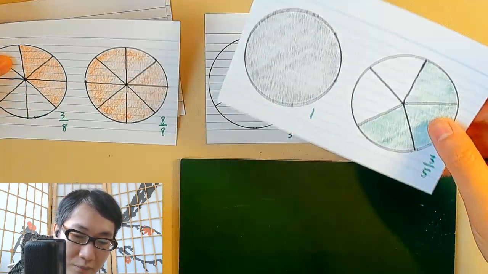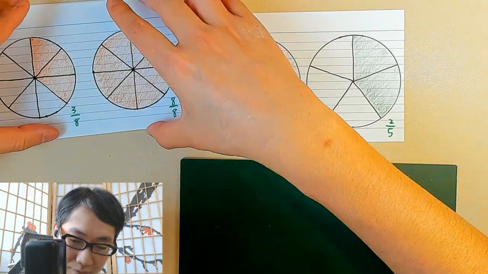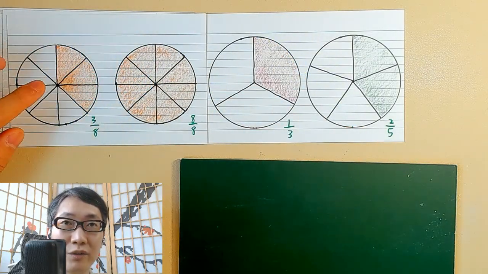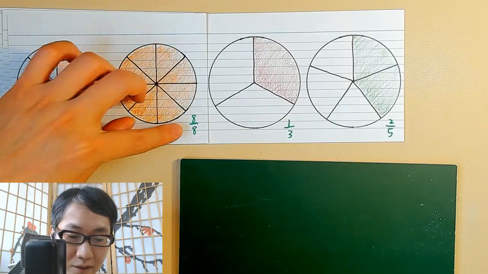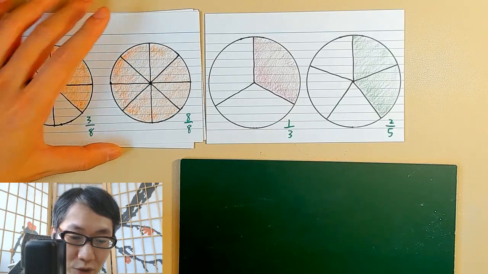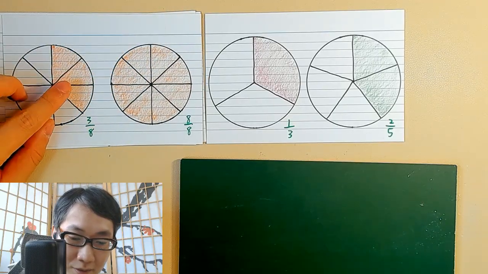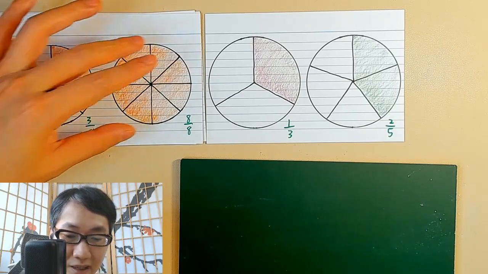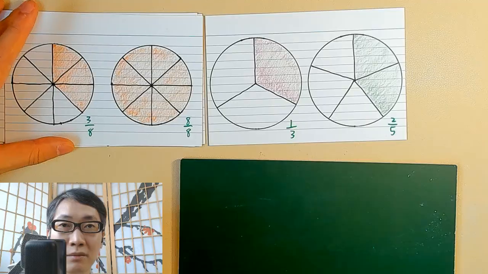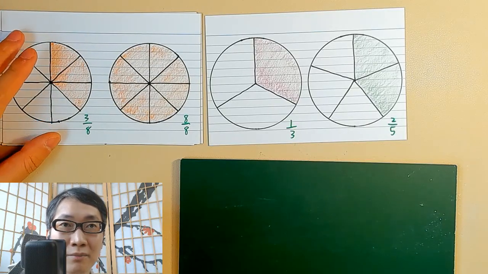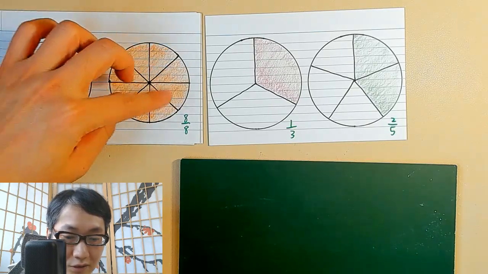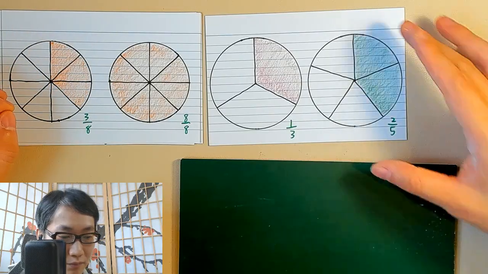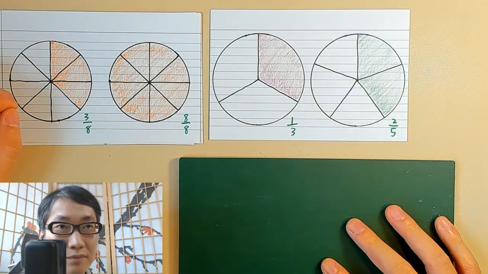If we were comparing pieces with the same denominator, it will be very straightforward, right? Because this is an 8 portion, it's 3 portions, and each fraction has the same size. So then we know that this is definitely more than this one. But how about here?